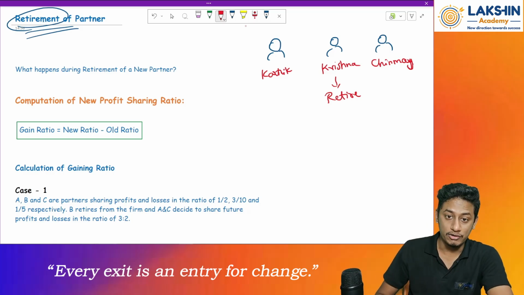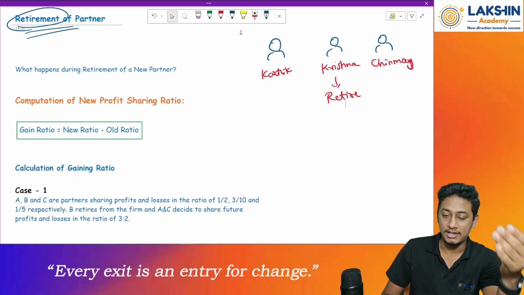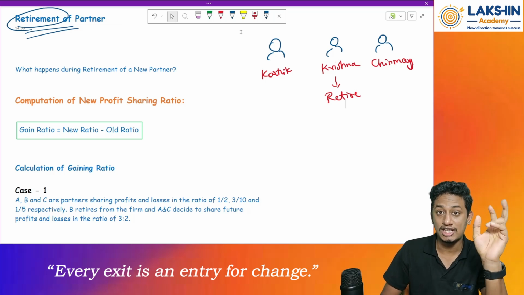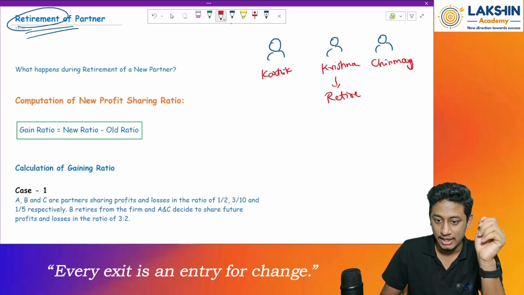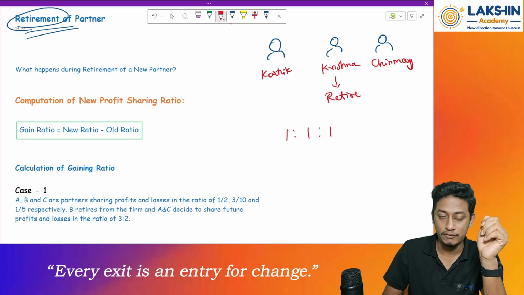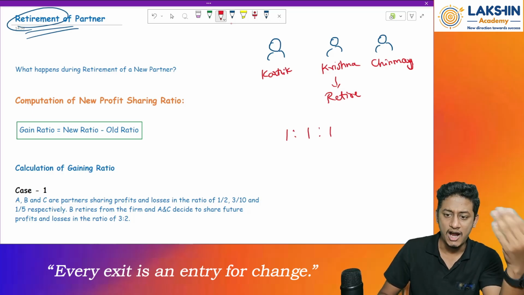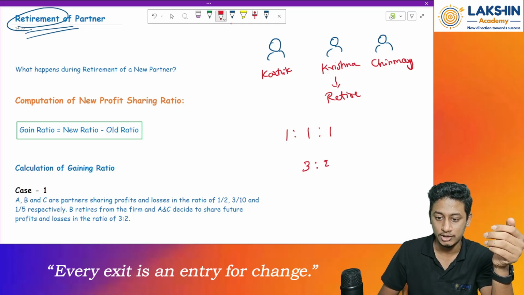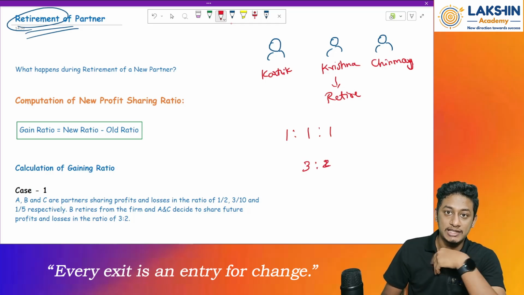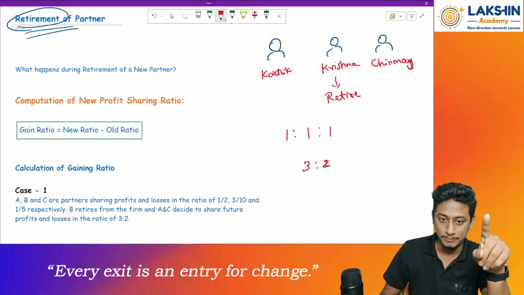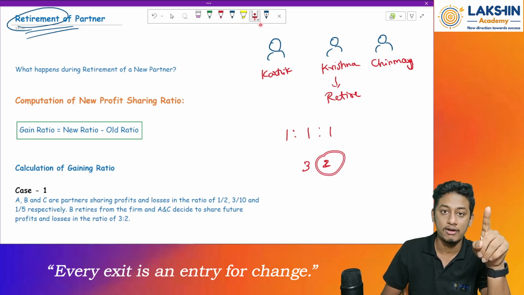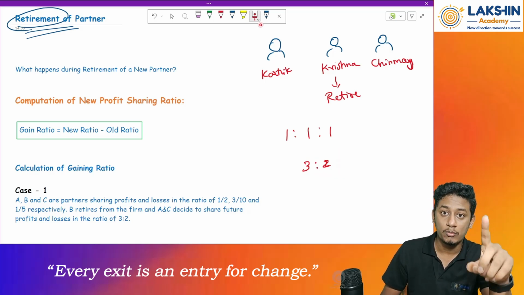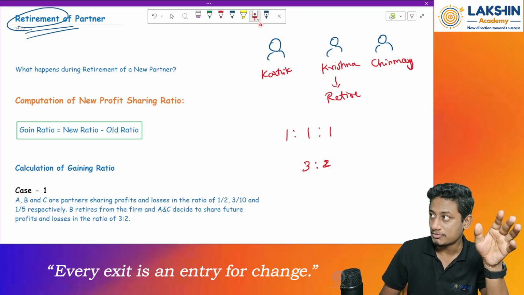First of all, before going to the what-happens part, let us see what happens with the ratios. Let us say the partners were at the ratio of 1 is to 1 is to 1. Now what happens after retirement of Krishna? After retirement of Krishna, the ratio stands at 3 is to 2. Karthik will have more of the profits, whereas Chinmay will have a lower share. Now comes the main part.